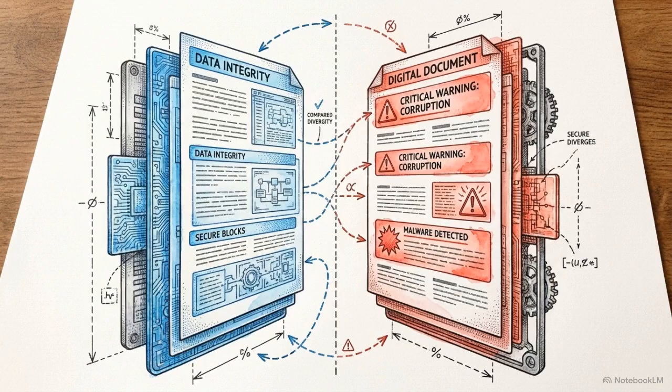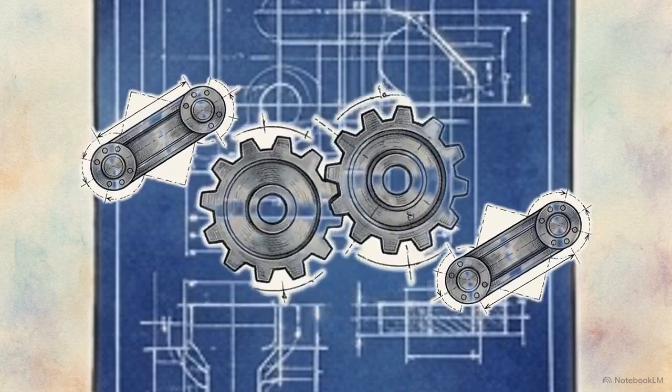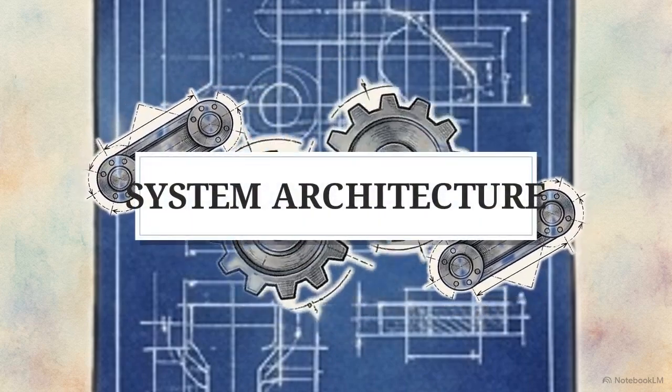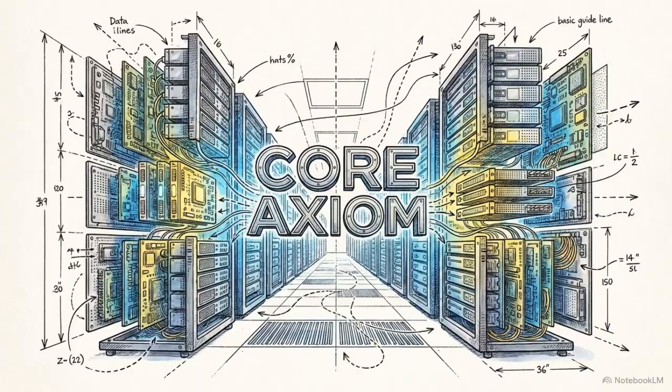To predict when an AI will succeed and when it will hallucinate, we have to look at the absolute mechanical constraints governing how these tools generate text. Every modern large language model operates on a single governing axiom. It is a statistical next token predictor operating on a massive scale.